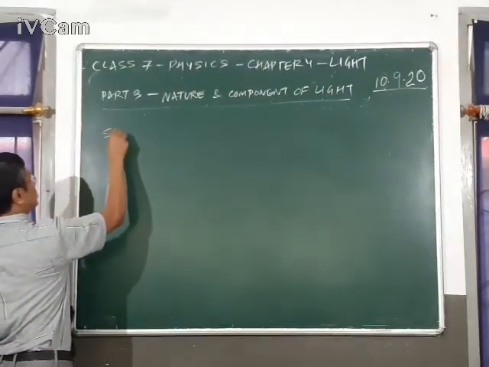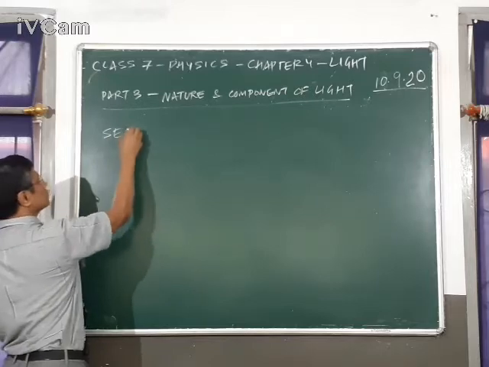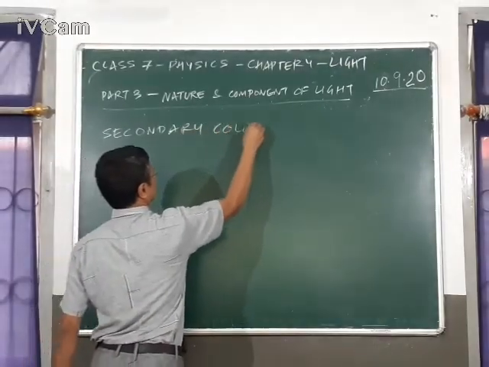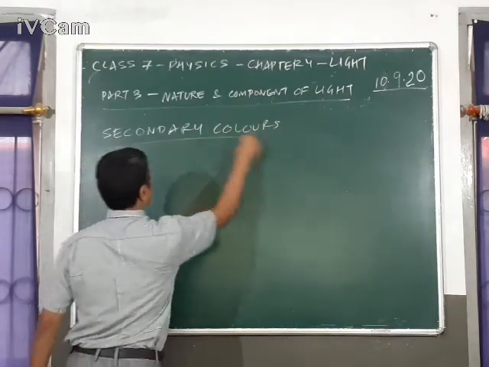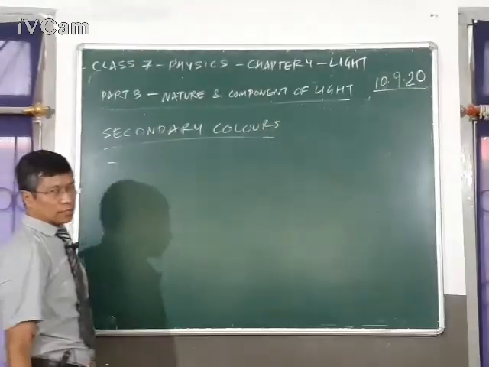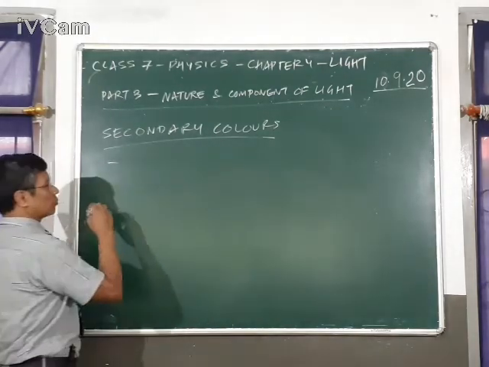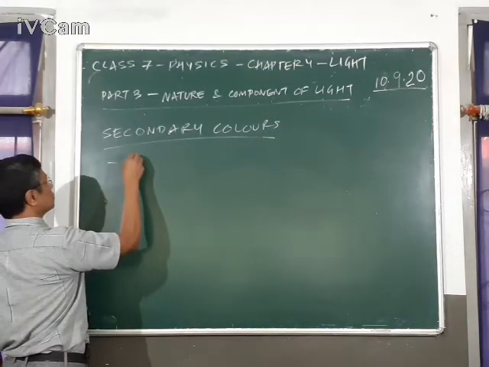After primary colors, we will discuss secondary colors. Secondary colors are colors which are obtained by mixing two primary colors in equal proportions.